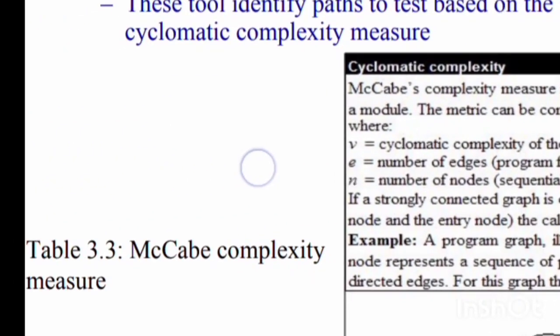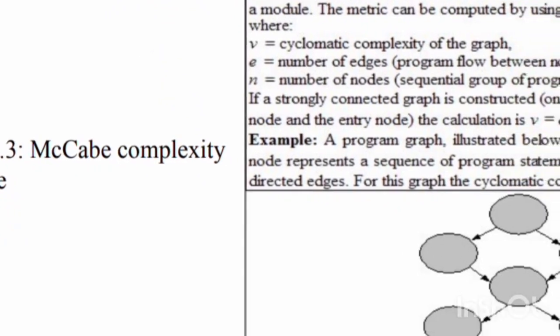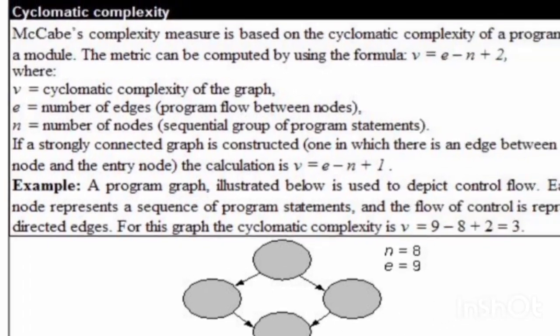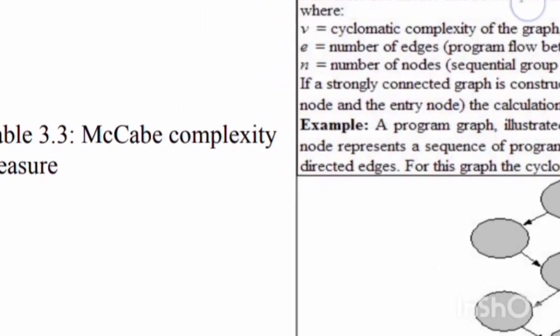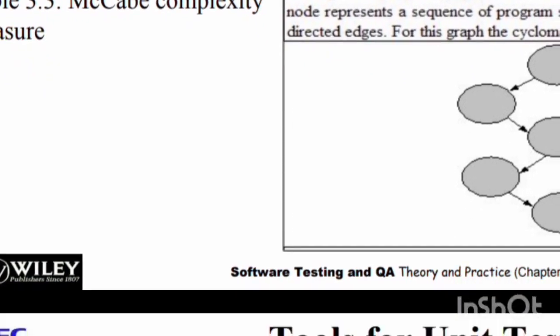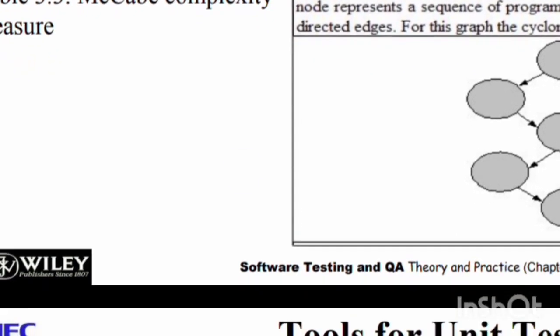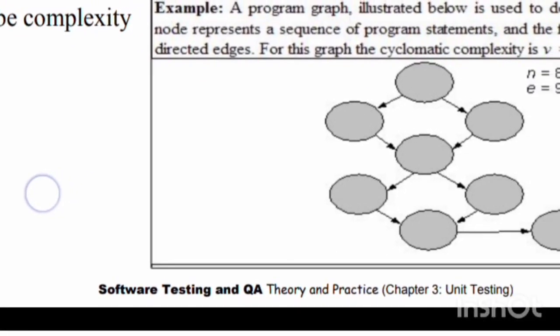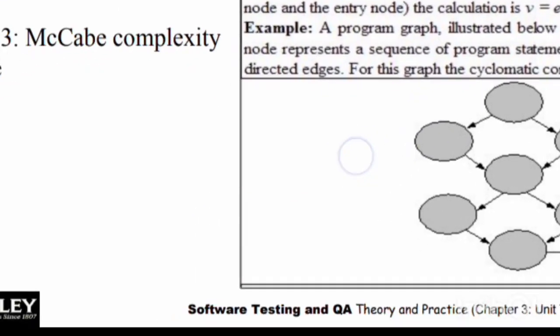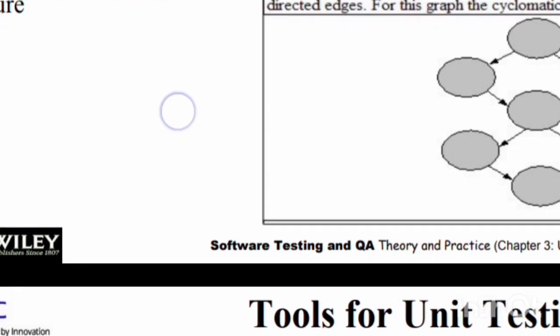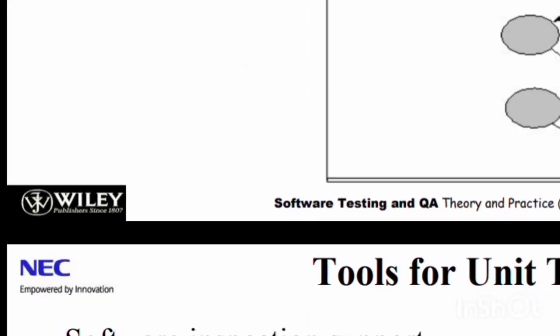Tools for unit testing. Memory leak detectors. Continuing the tools, these tools test the allocation of memory to an application which requests memory and fails to deallocate memory. Static code or path analyzer: these tools identify paths to test based on the structure of code, such as McCabe's cyclomatic complexity measure.